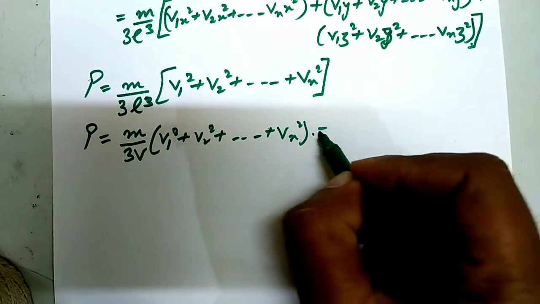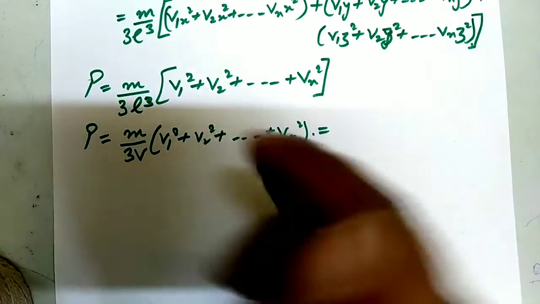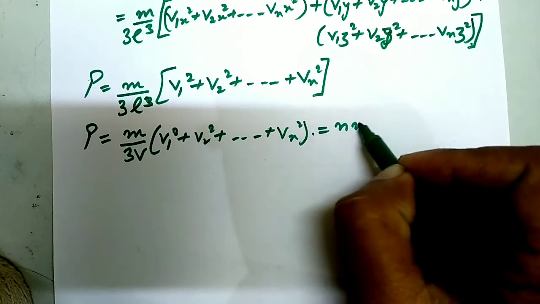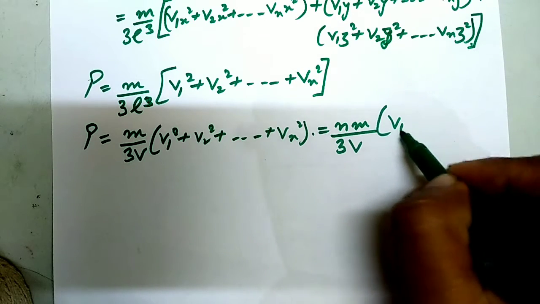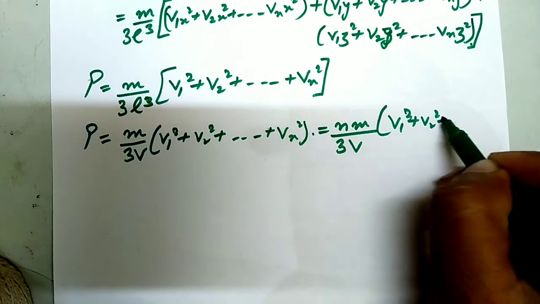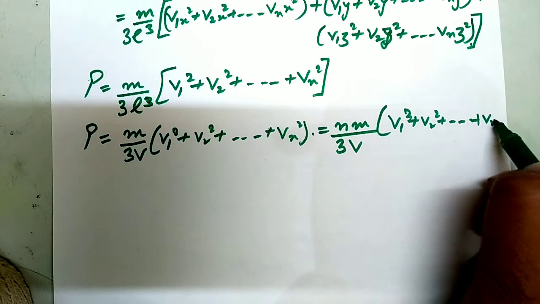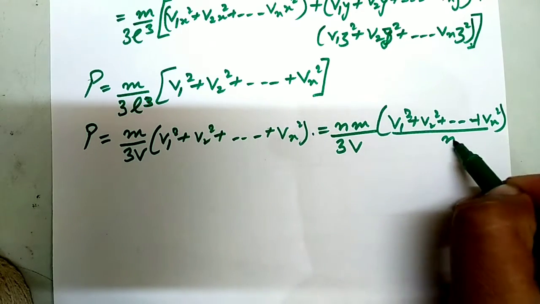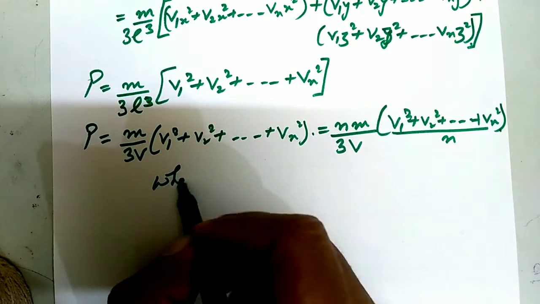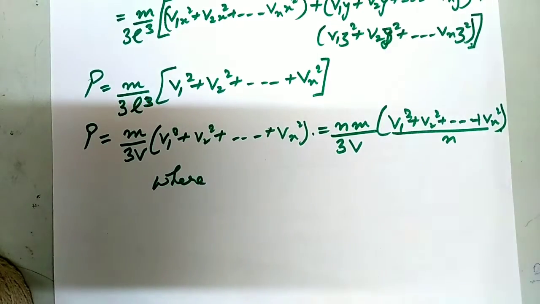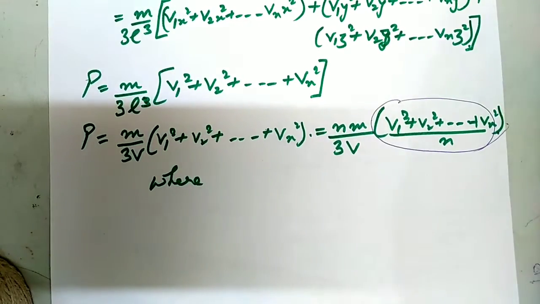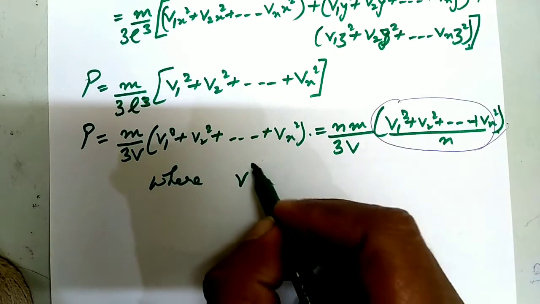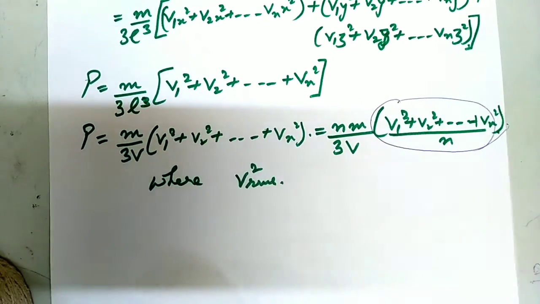We multiply and divide the right hand side by n: P is equal to nm by 3V into (v1 square plus v2 square plus up to vn square) by n, where this term is called v square RMS.